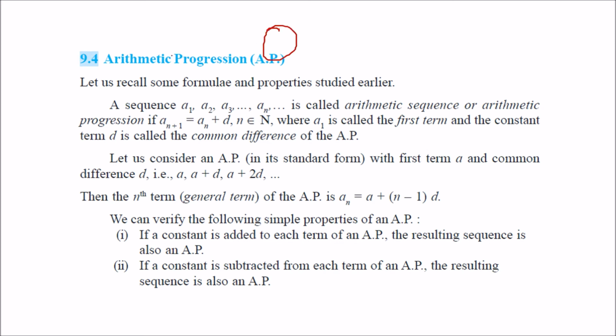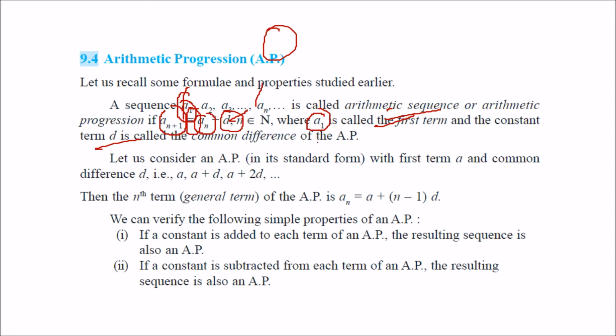How about arithmetic progression, AP? You may recall what you have studied earlier. The sequence a1 to a_n is called an arithmetic sequence or arithmetic progression if a_(n+1), the next term, is the previous one plus some d. What is this d? This d is the common difference, where a_n is the term previous to it. So a1 is regarded as the first term in this series, and this d is called the common difference.